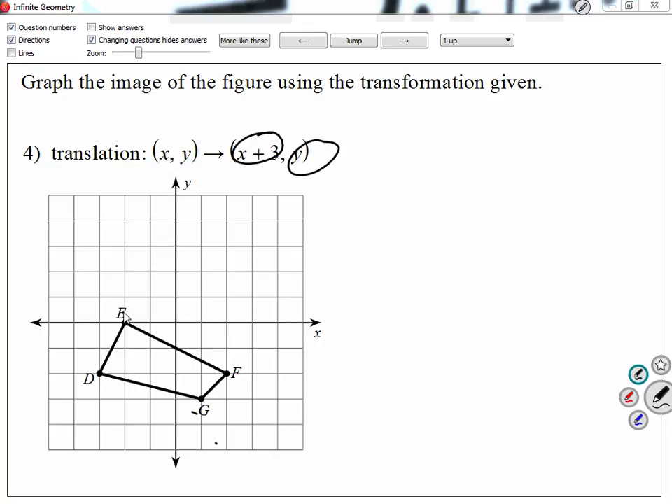So I want to grab, there's my E. So that's my E prime. There's my F. Move it 3 to the right. There's my F prime. There's my G prime. And then there's my D prime. And then just connect your points.